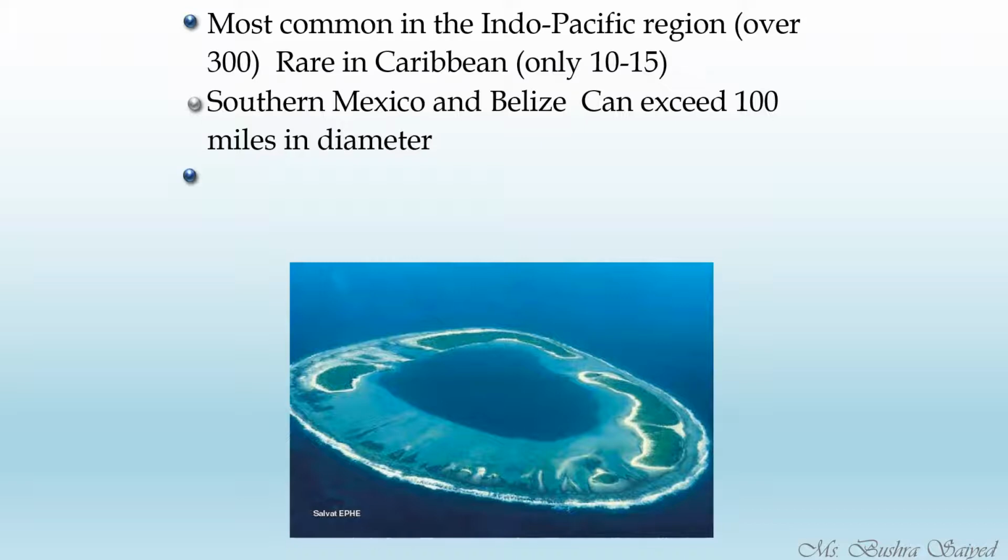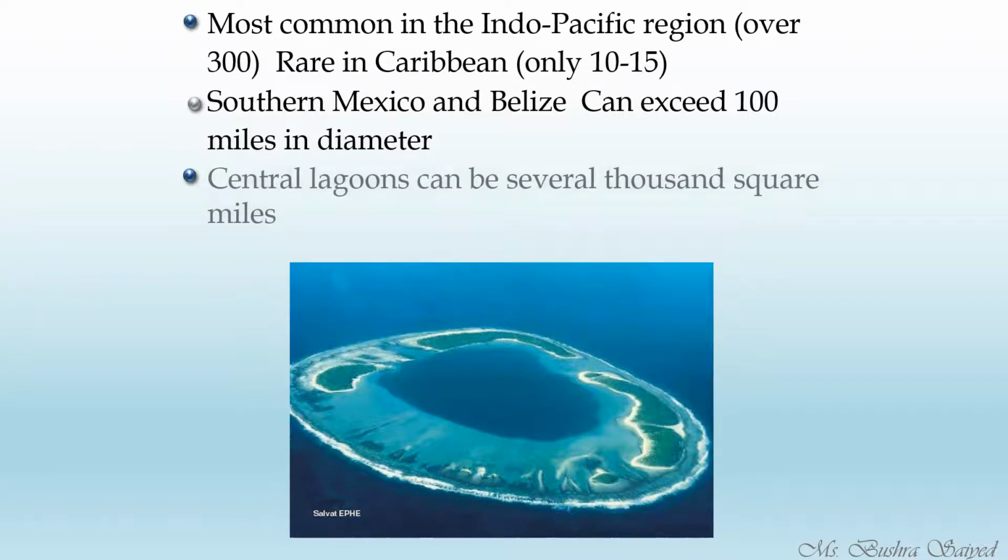The reef in southern Mexico, if you see, the diameter of the reef is more than 100 miles. So you can imagine how large the reef would be. Central lagoons can be several thousand square miles. This lagoon is also not this small. This looks very small since the image has been captured from very far distance. So that is why it looks like a small lagoon, but it is not like that. This lagoon covers miles and miles of distance and depth also.